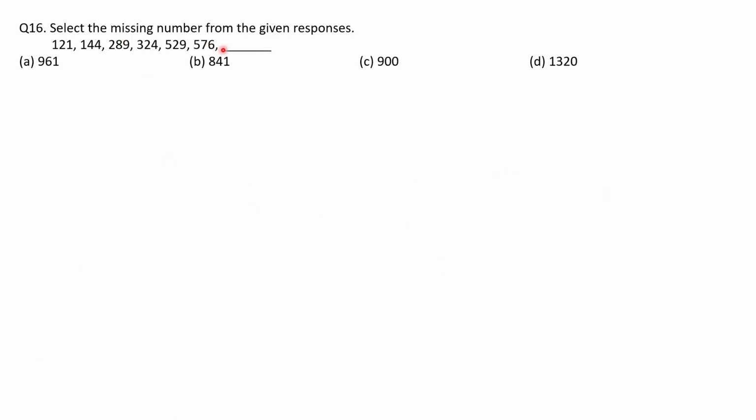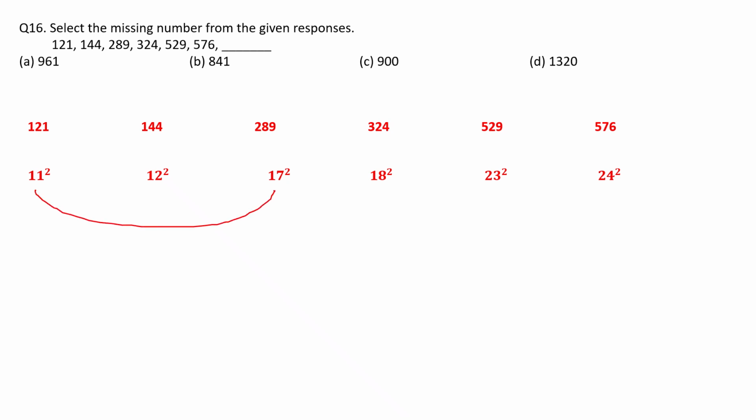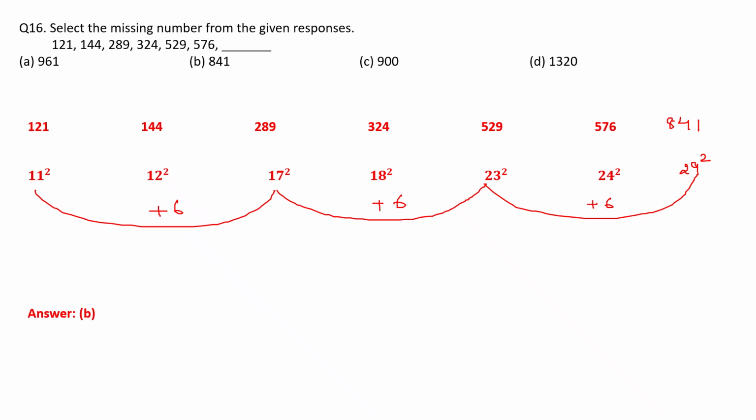Question number 16. Select the missing number from the given responses. 121, 144, 289. These all are perfect square numbers. So 121 is 11 square, 144 is 12 square, this is 17 square, 18 square, 23 square and 24 square. And after this what will come we have to find. So if you look at the pattern here, 11 plus 6 is 17, 17 plus 6 is 23. Same way 23 plus 6 you will get 29. So 29 square is 841. So the answer will be option B.